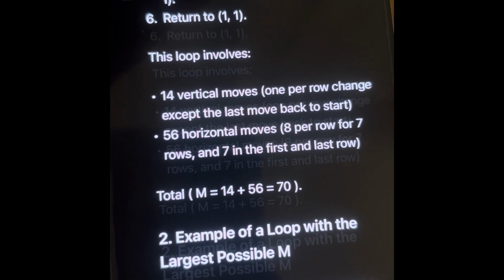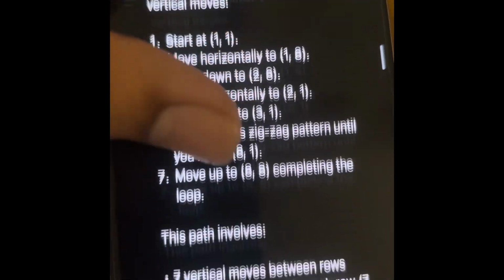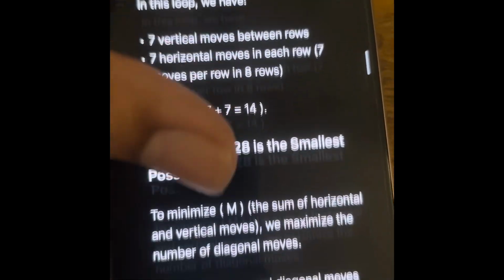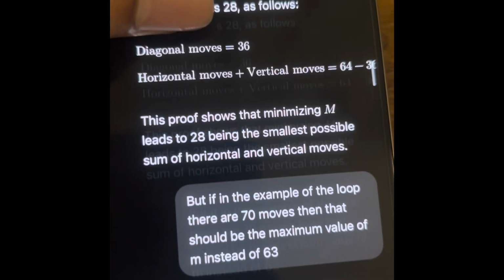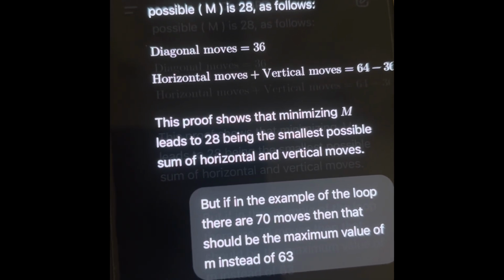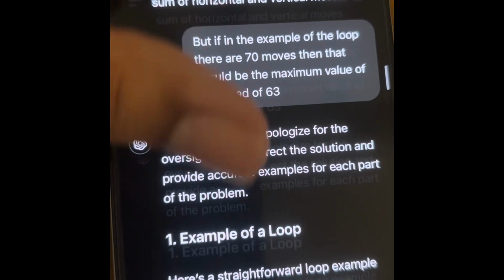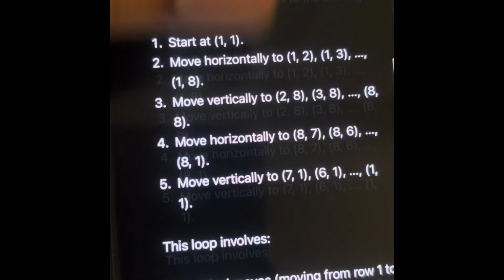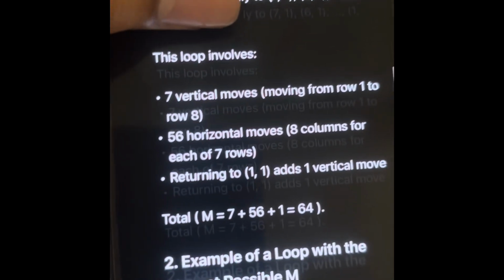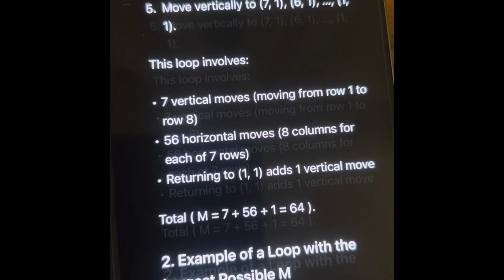Then it said that the maximum number of steps will be 70. So I asked it another question. I asked if in the example of the loop there are 70 moves, then that should be the maximum value of m instead of 63. It again corrected itself and said that you're right. Now there are 64 total moves, which is the correct maximum number of moves.